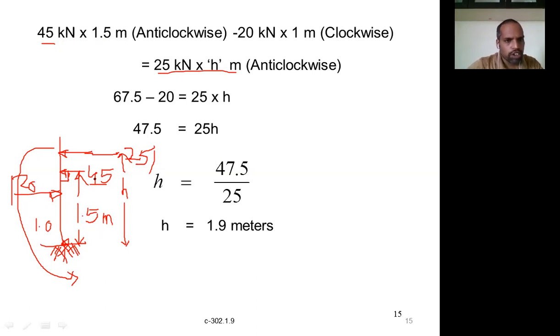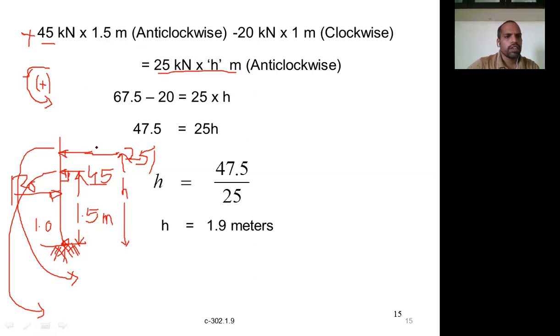So 45 into 1.5. Which direction? It is also anti-clockwise. In this solution we assume anti-clockwise moments as positive, so that's why we give a positive sign here.